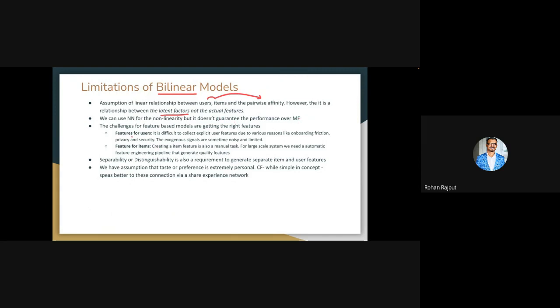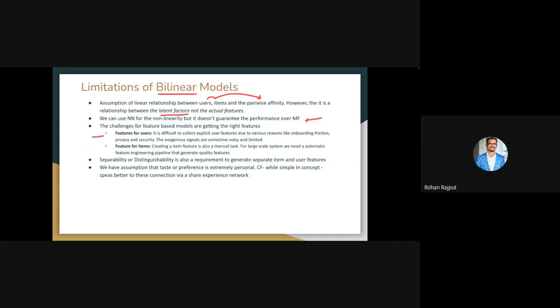We have to be very careful in such cases. The second point also suggests that we can use a neural network for non-linearity, but it does not guarantee better performance over matrix factorization. It has been seen multiple times that even if you use a neural network, it does not guarantee better performance over matrix factorization, because matrix factorization, even though it's a linear model, is a very simple model, and it can utilize linearity between latent factors.